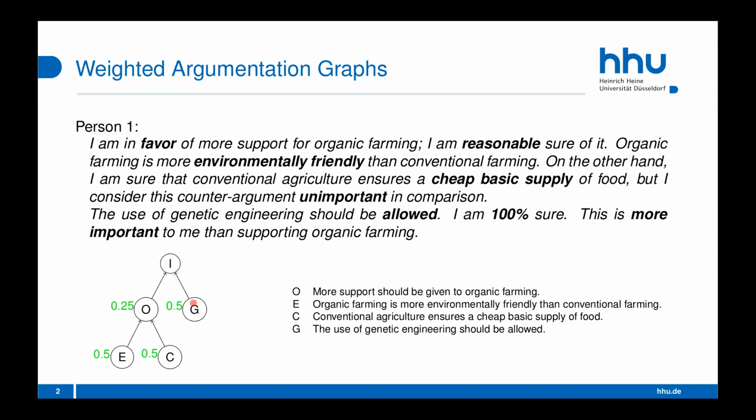And then we also want to capture the information which arguments are considered more important than other arguments and which positions are more important than others. And therefore we add numbers to the edges between 0 and 1. So for example, here we see that the argument of environmental friendliness is considered more important than the argument of cheap basic supply.